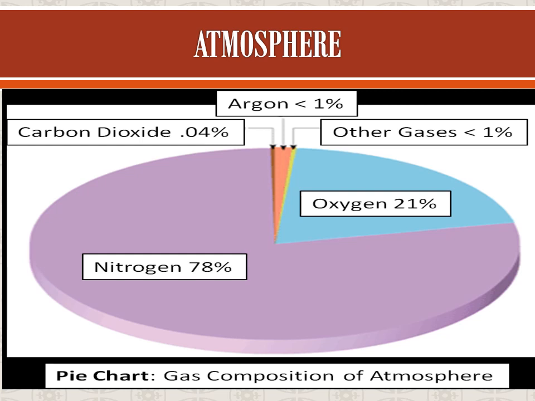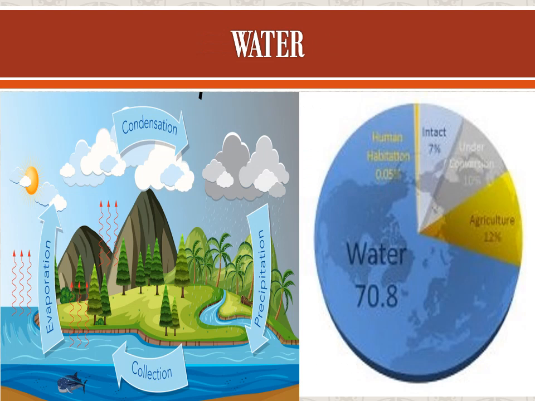Next one, water is present in liquid form. In our earth there is a lot of water; sometimes rain also comes. No water means we can't live.